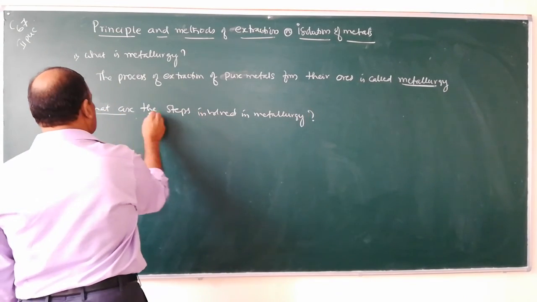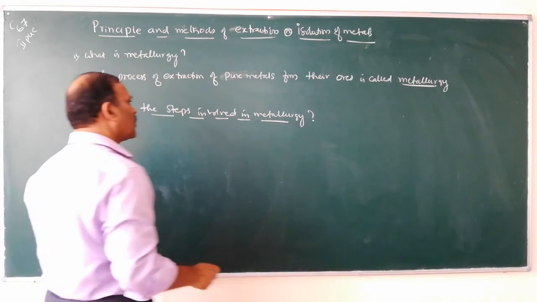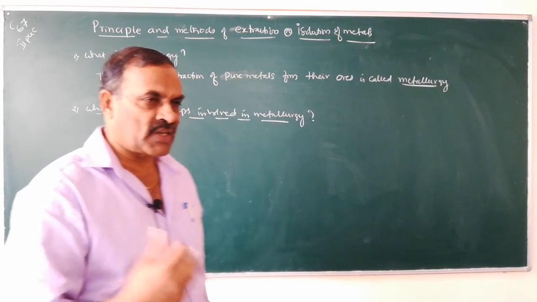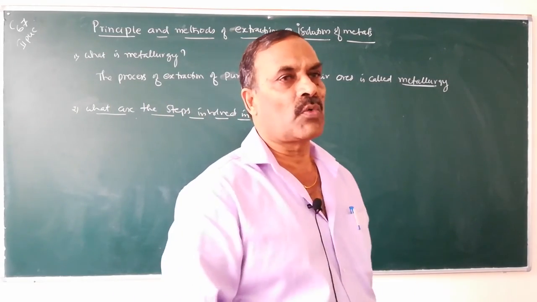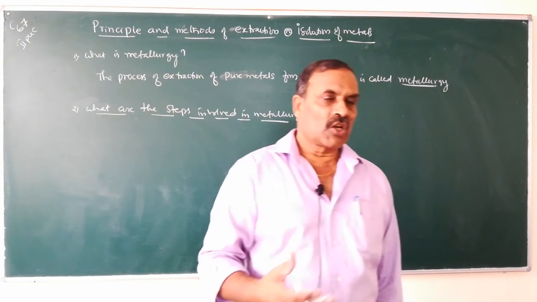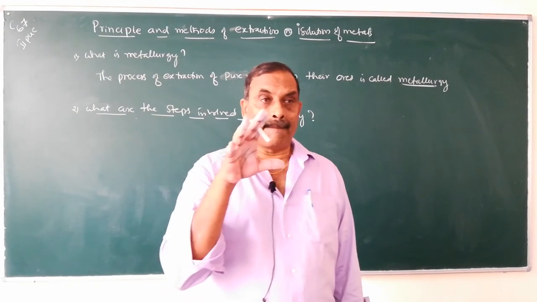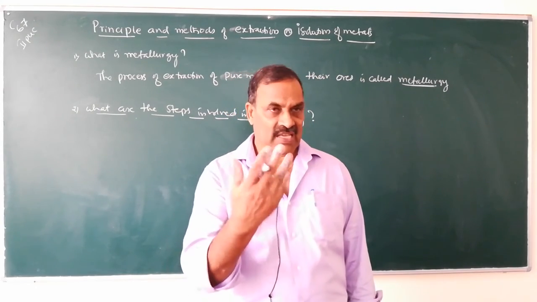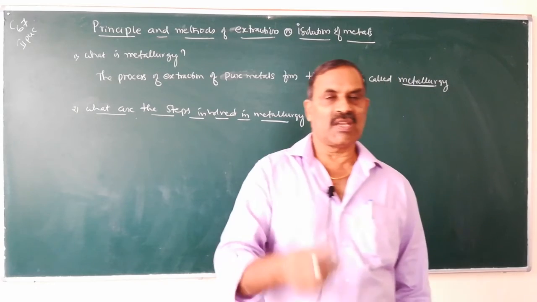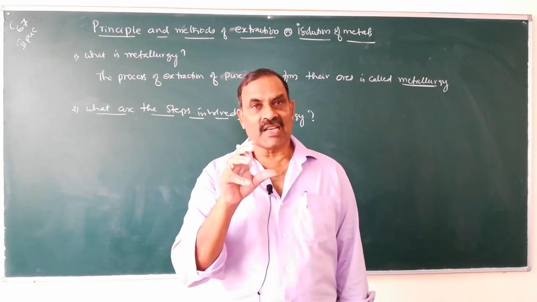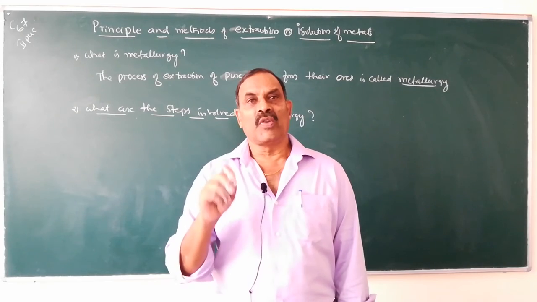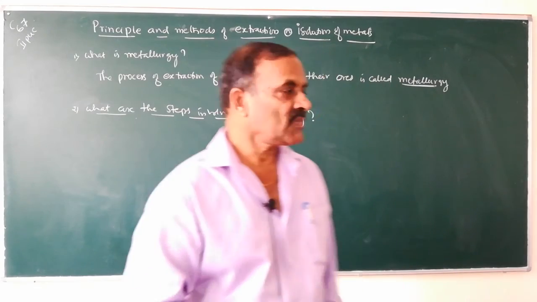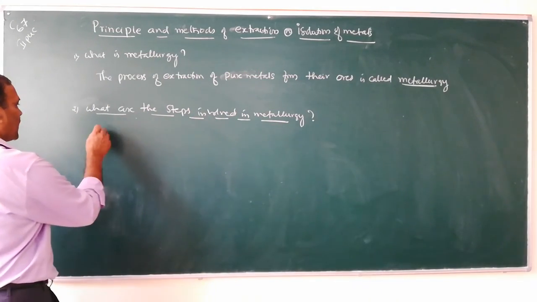How do we separate the metal from the ore, how do we extract it, that we call metallurgy. During the extraction of metal from its ore, we will follow some steps. Those are the steps of metallurgy. Write down.